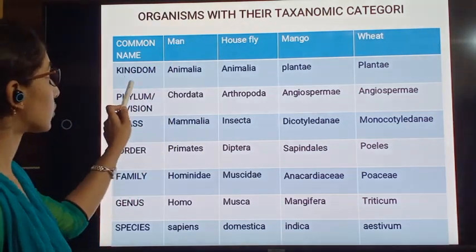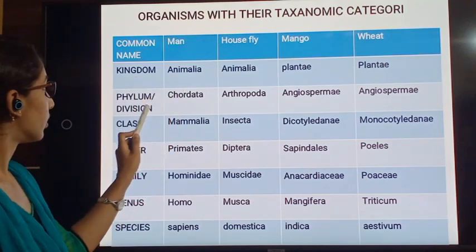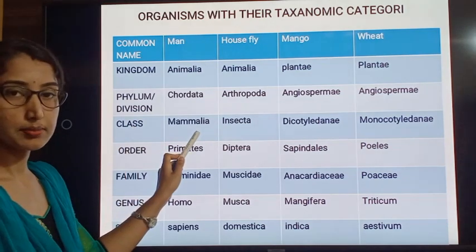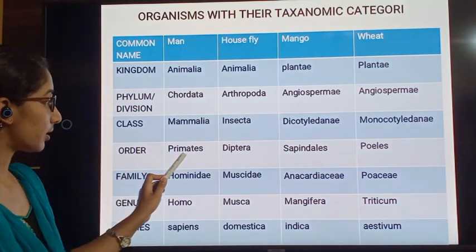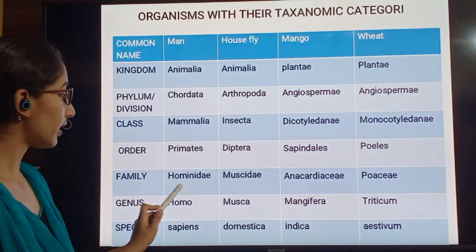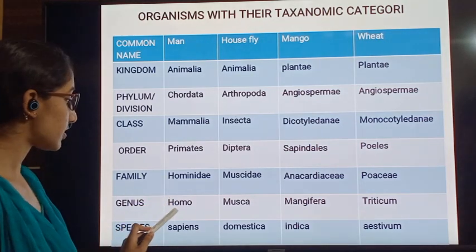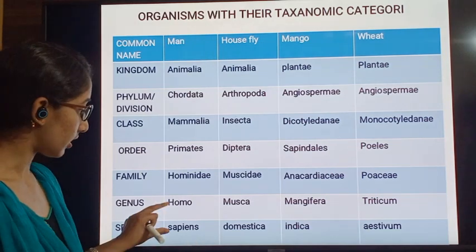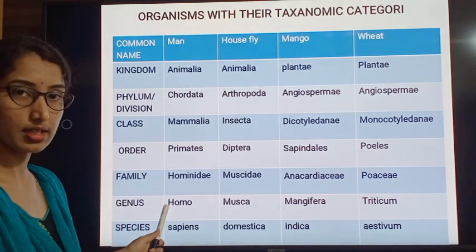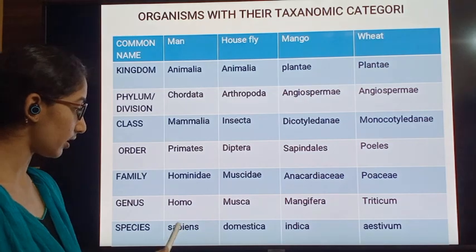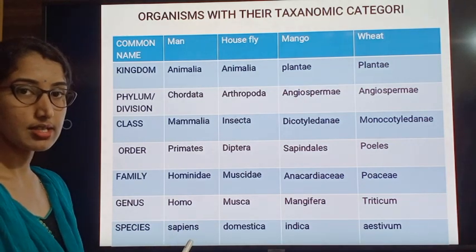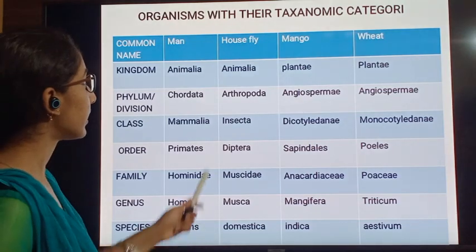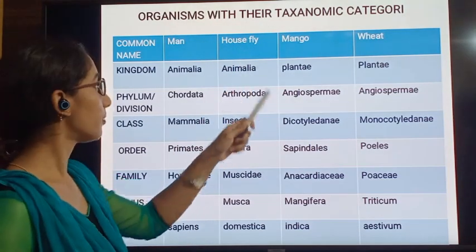Man belongs to kingdom Animalia and phylum Chordata, class Mammalia, order Primates, family Hominidae, genus Homo and species Homo sapiens. We are taking both these names, the generic as well as the specific epithet, and we are framing the scientific name, that is Homo sapiens. The second example is housefly.